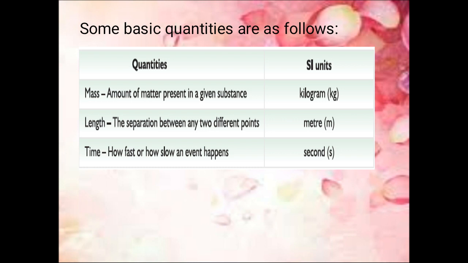Okay, these quantities have a definite number, that is a fixed number. For example, 1 kilogram has 1000 grams, 1 meter has 100 centimeters, 1 hour has 60 minutes. In this way, they fixed the number for each and every quantity. Okay, so this is termed standard unit, that is the International System of Units, which is followed all over the world.